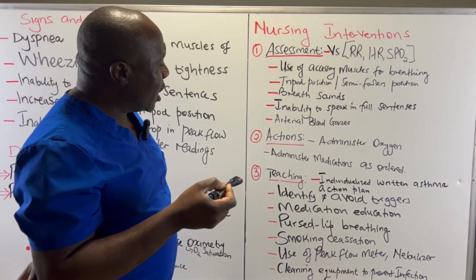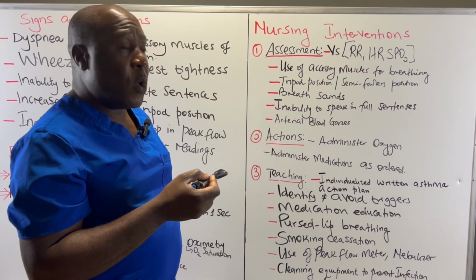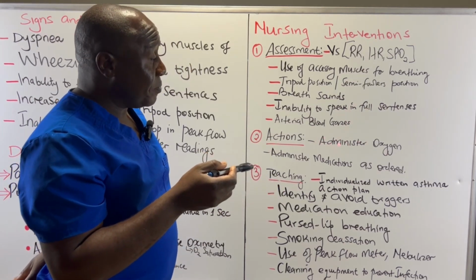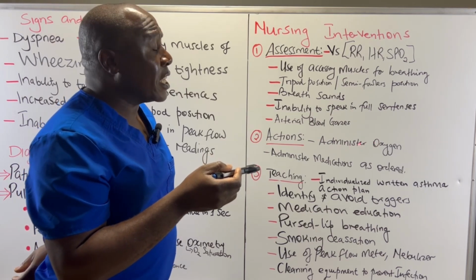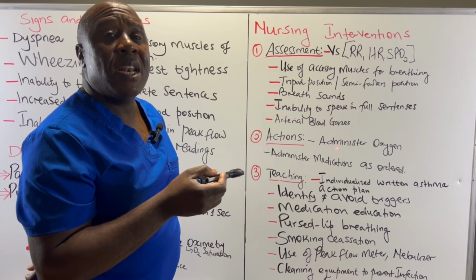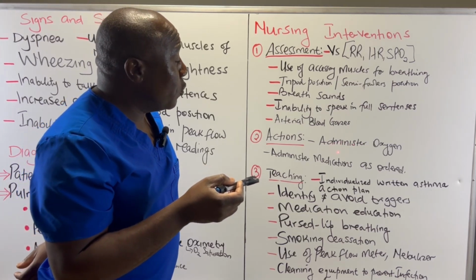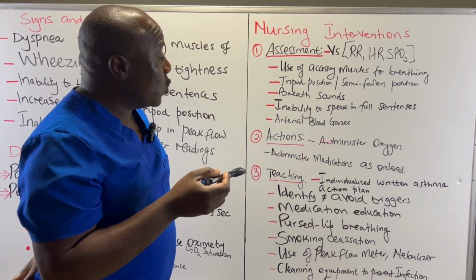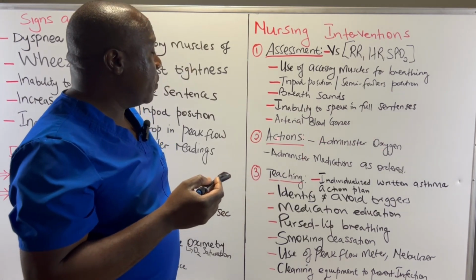And then there are those actions that you are going to undertake as a nurse. One, administer oxygen. Remember, these patients are experiencing shortness of breath. They are taking in very little oxygen. So because of reduced oxygen saturation, they need supplemental oxygen. So you are going to administer oxygen to this particular patient.